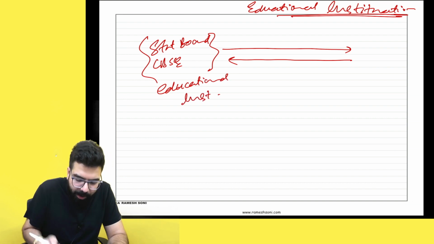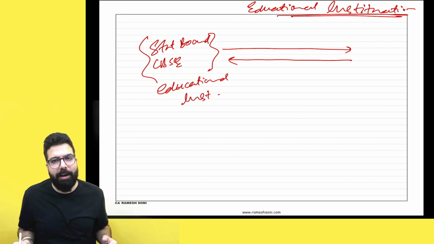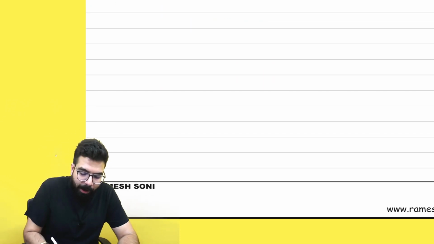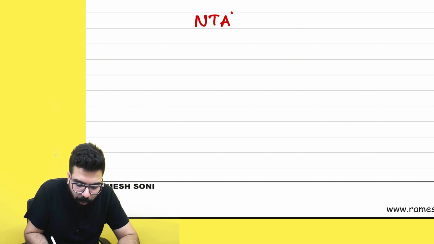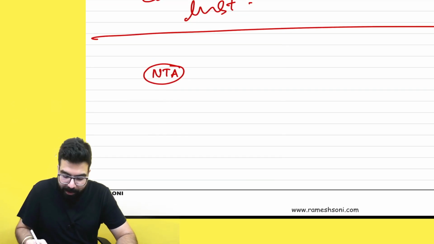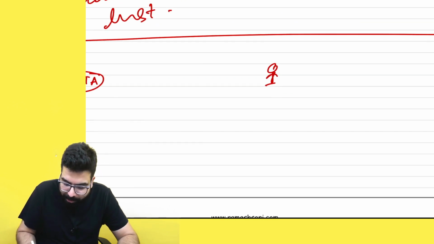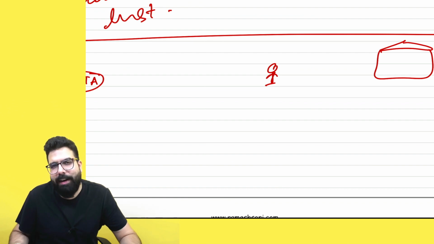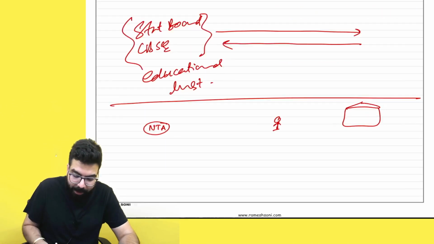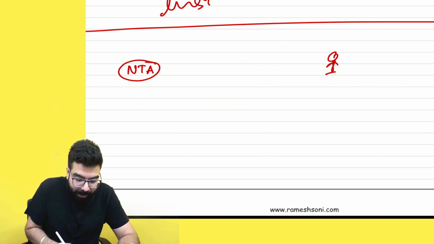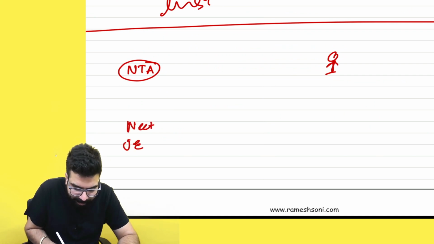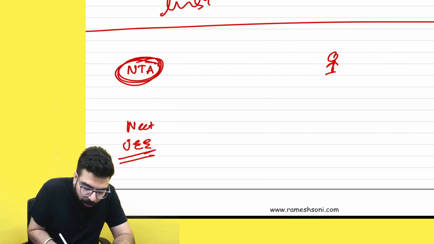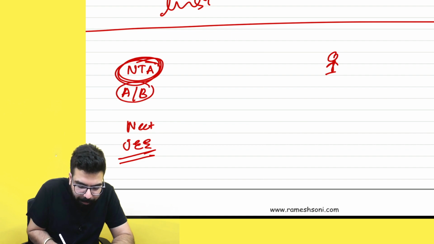Now they have inserted one explanation and they have told that for the removal of doubt, it is clarified that supposing there is the National Testing Agency. Sir, what does the National Testing Agency do? If a student wants to enter an engineering college, he has to give JEE, NEET, all those examinations. All these examinations, NEET, JEE, are conducted by this National Testing Agency, an authority or a board set up by the government.